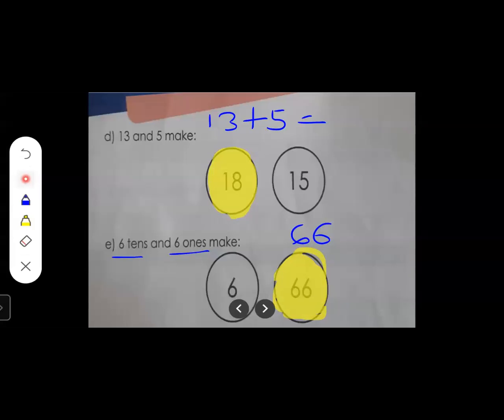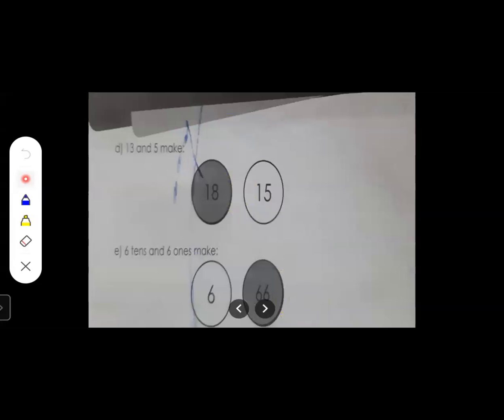So see, here 13 and 5 make how many? 18. And here 6 tens and 6 ones make 66. Okay. So see, over here the correct answer is 18, so it is colored for it. And over here, the correct answer is 66, so it is colored for 66.